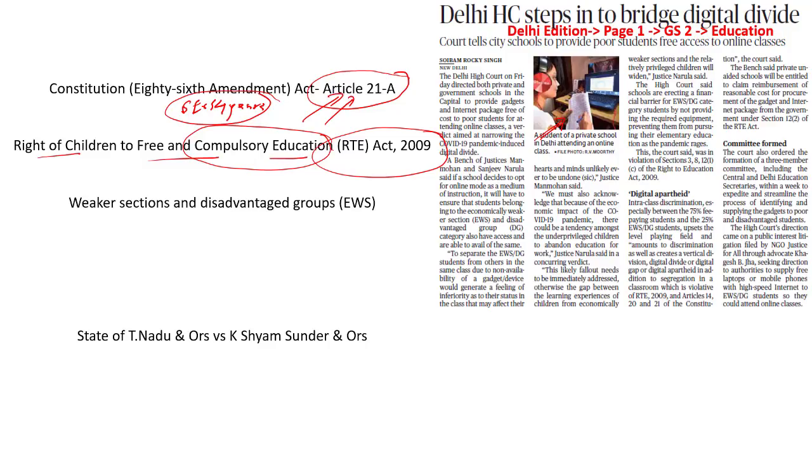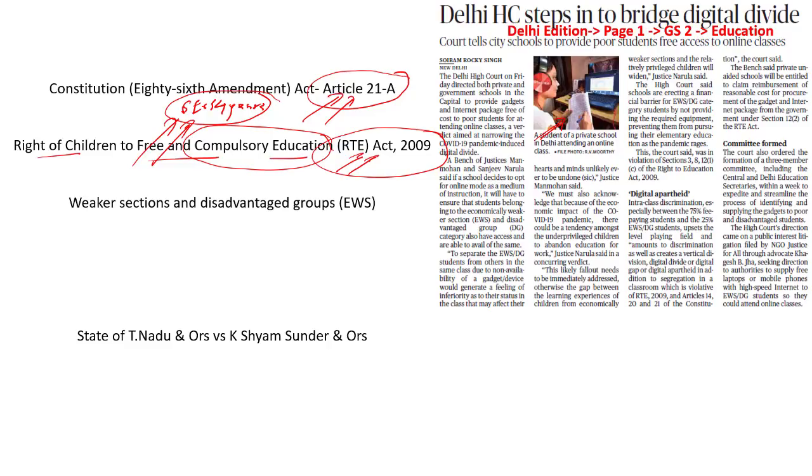So they should not be collecting fees from the students, and at the same time they have to ensure compulsory admission, attendance and completion of the elementary education for every child within this particular age group. This is the very foundation of the Right to Education Act and the fundamental right as espoused under Article 21A of the Indian Constitution. It also lays down norms and standards as to how many students have to be in a particular school, what the pupil to teacher ratio should be, what the building types, the infrastructure, school working hours and teacher working hours should be. Everything is prescribed under the Right to Education Act of 2009.